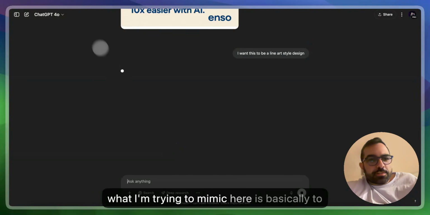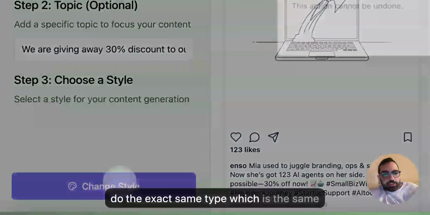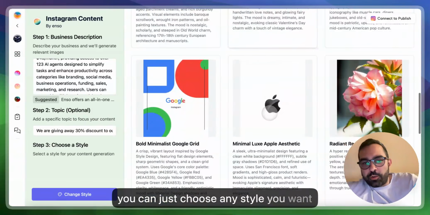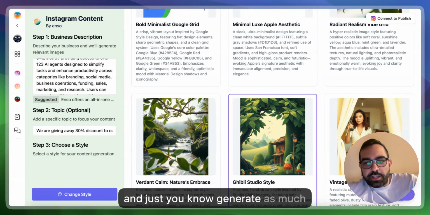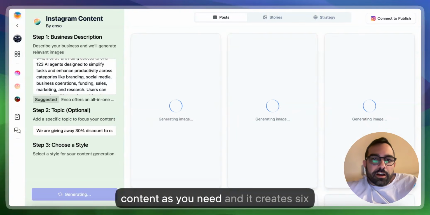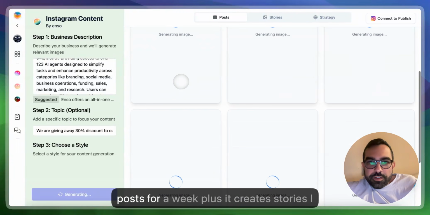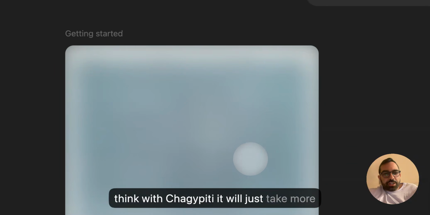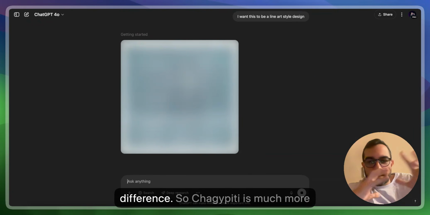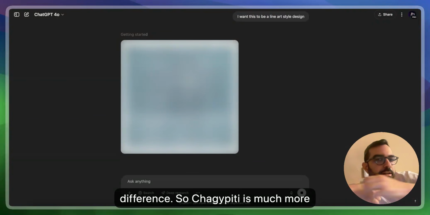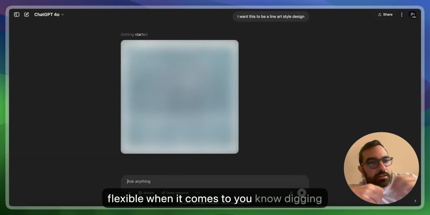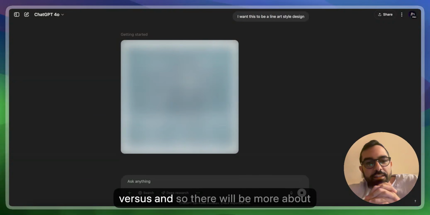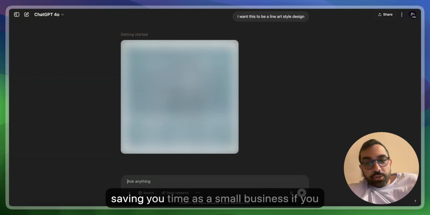What I'm trying to mimic here is basically the exact same type, the same style, which is very cool at Enso because you can just choose any style you want and generate as much content as you need. And it creates 6 posts for a week, plus it creates stories. I think with ChatGPT it'll just take more time to iterate, but that's basically the difference. ChatGPT is much more flexible when it comes to digging into a specific post or a specific design, versus Enso that will be more about saving you time as a small business.